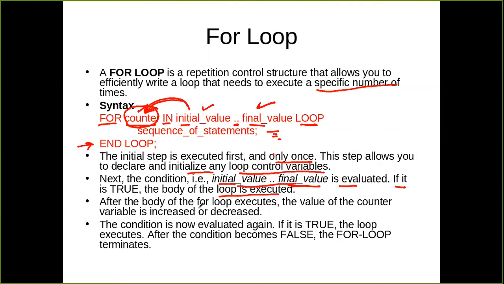And after the body of the for loop executes, the value of the counter variable is increased or decreased depending upon some keyword that we will discuss in the next slide. The condition is now evaluated again. Condition evaluated again means it is just checking whether the value of the counter is within the range or not. So if it is within the range, then it is true, otherwise it is false. If the condition becomes false, the for loop terminates. So that is how a for loop works.